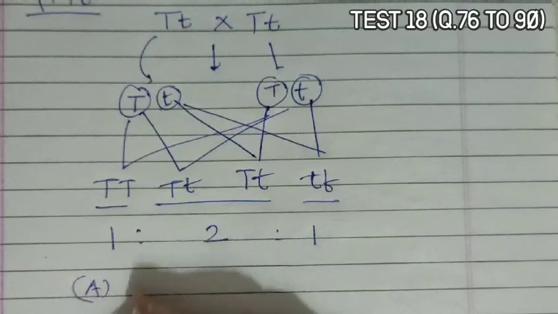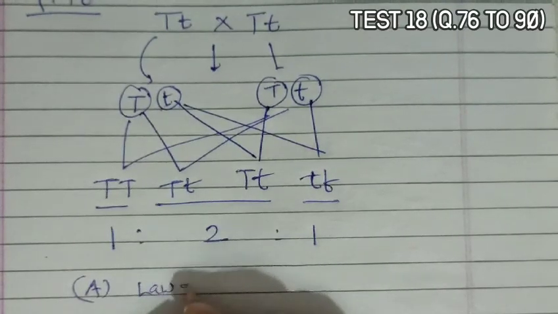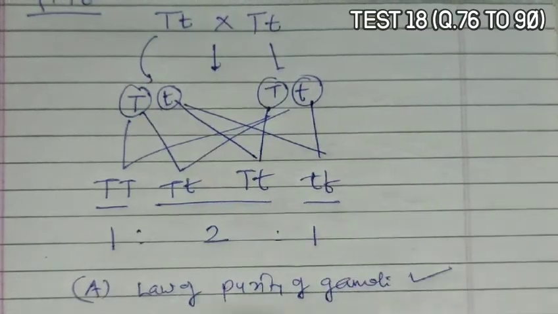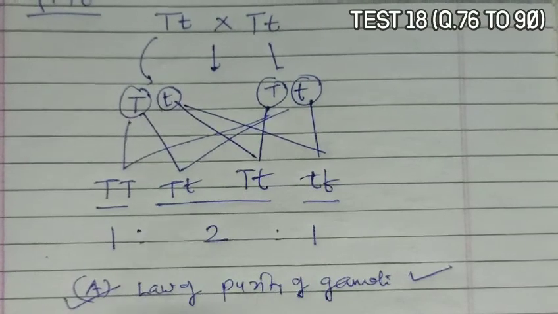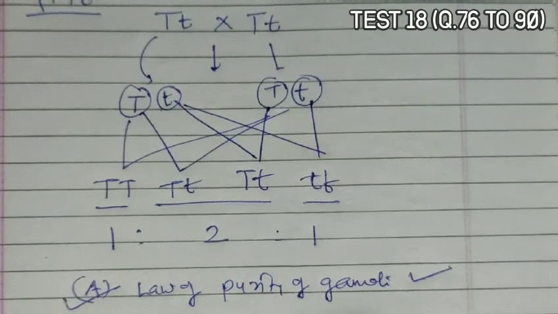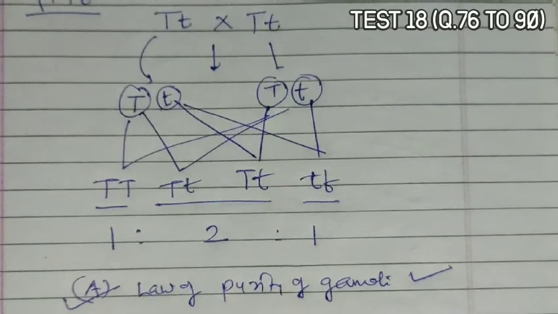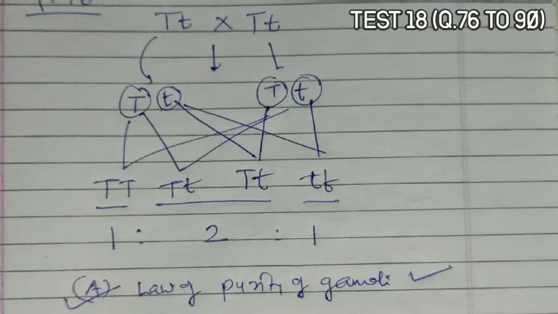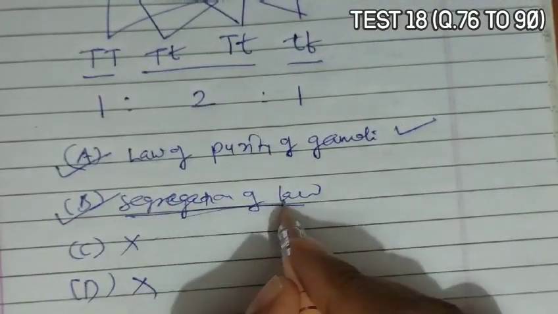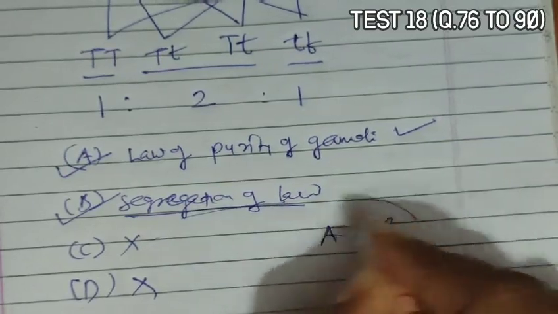So option A is law of purity of gametes. Law of purity of gametes is also known as law of segregation. So this is possible. Option B, law of segregation. So if we consider it is a law of segregation, then division in spores, no. Independent assortment, no. So A and B both are possible.